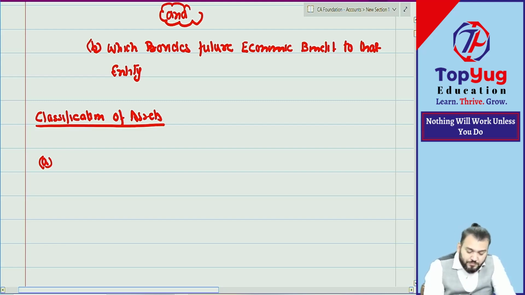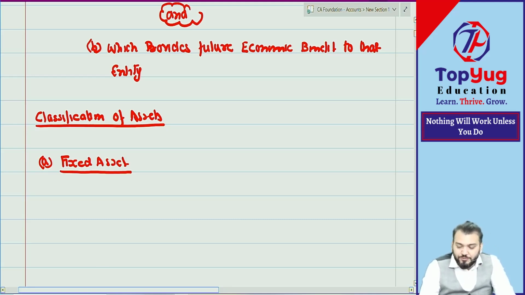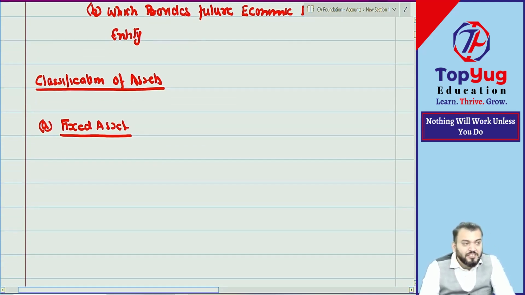Can I say it will be fixed assets? So sir, what is the meaning of fixed assets? So fixed assets are assets that we have understood. But sir, how will we understand these are fixed assets, right?